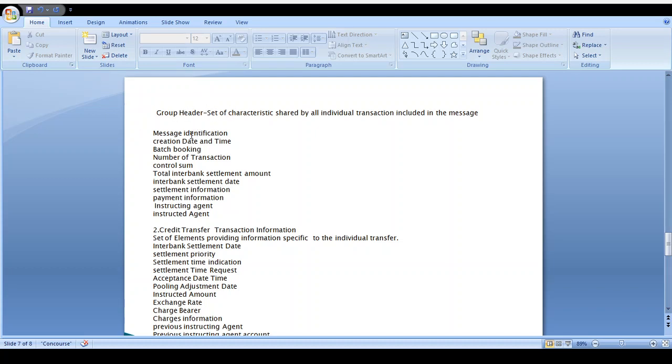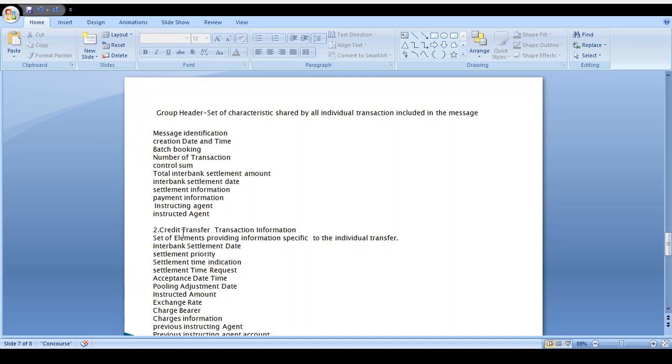Pacs.001 has a group header. You can see the message identification, creation date and time, batch booking, number of transactions, control sum, total interbank settlement amount, interbank settlement date, settlement information, payment information, instructing agent, and instructed agent. These are the information you can see in the group header tag.